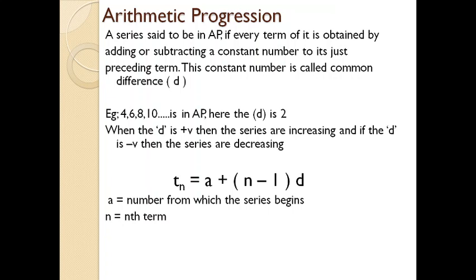Usually in arithmetic progression problems, you will be asked to find the nth term in a series, followed by either continuous or common difference basis. You need to find the nth term.